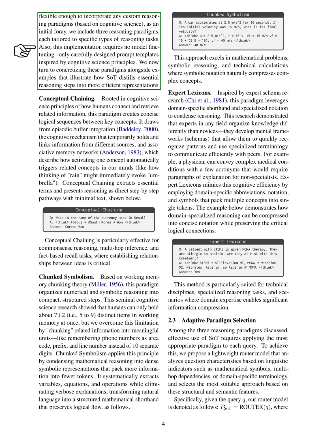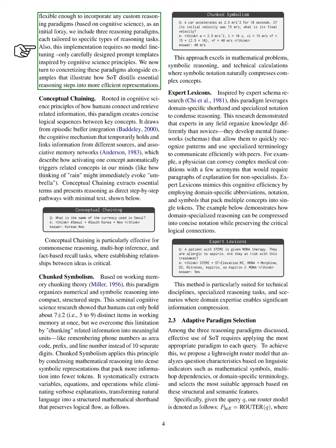1. Conceptual chaining. This paradigm is based on how humans connect and retrieve related information. It creates concise logical sequences between key concepts, drawing from cognitive mechanisms that link information from different sources. For example, when asked about the currency of South Korea, we can directly respond with Korean won, using minimal text. This method is effective for common-sense reasoning and tasks that require establishing relationships between ideas.